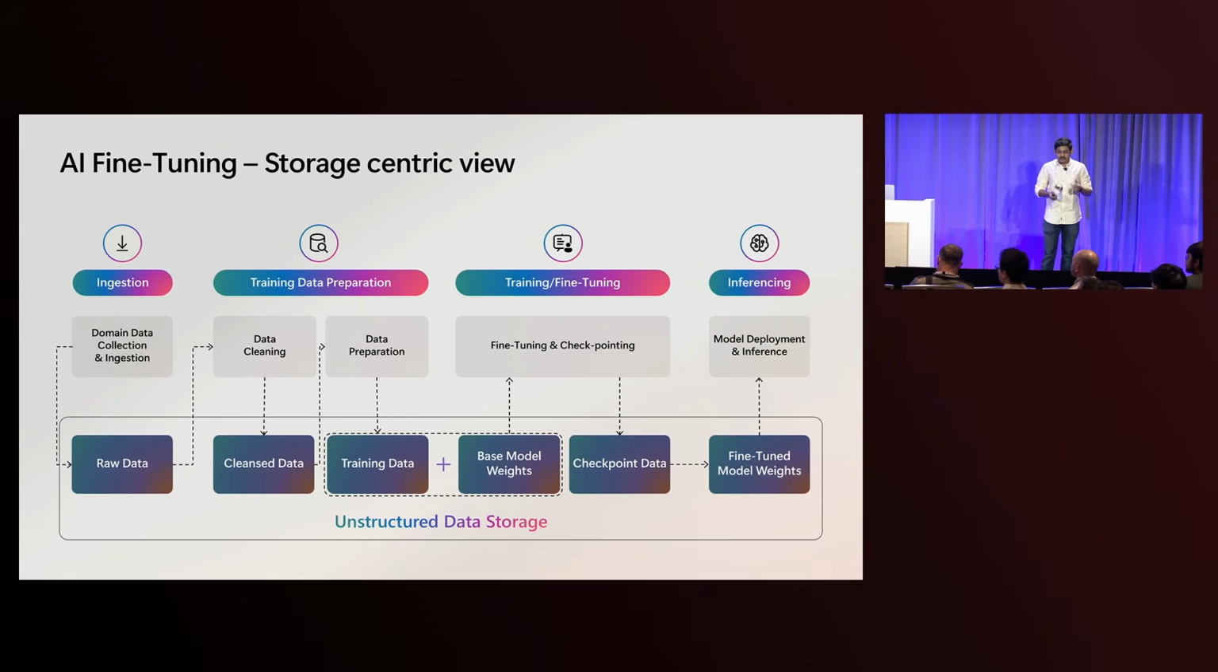AI fine-tuning looks very similar, except you take an existing model, you bring domain-specific data, and then fine-tune that model to handle scenarios more accurately for that specific domain. The rest of the process remains very similar.